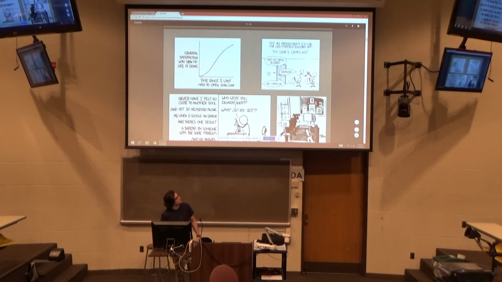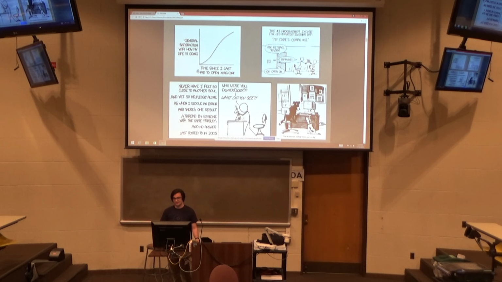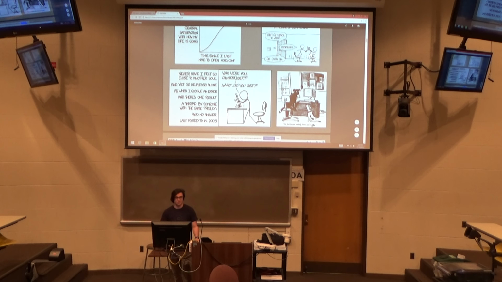So here are some more XKCD comics, because XKCD basically expresses everything that I'd love to express, but better. Randall Munroe is an amazing man. So see, here's how often I last had to open xorg.conf, in satisfaction of how my life is going. Programming is just terrible. It's a terrible art. Of course, on the internet, no one knows you're a dog, so that's also why programming is pretty bad.